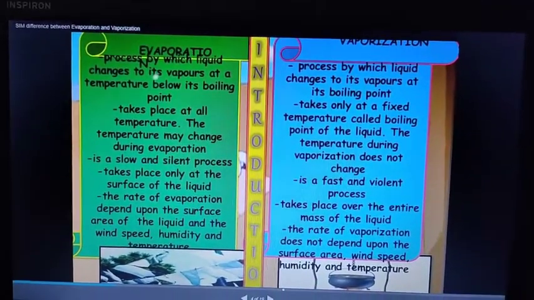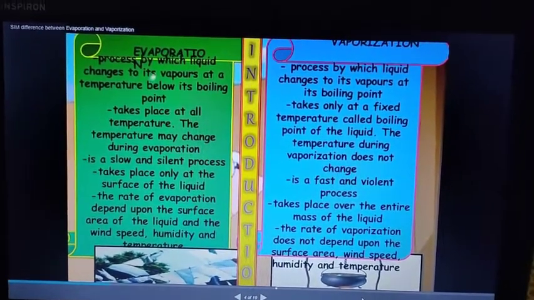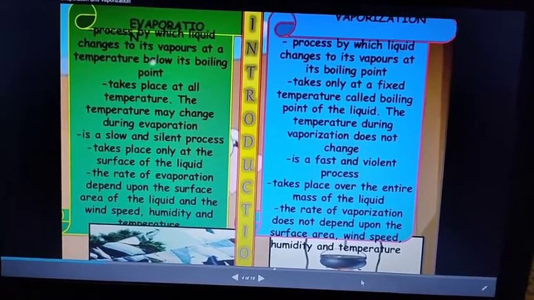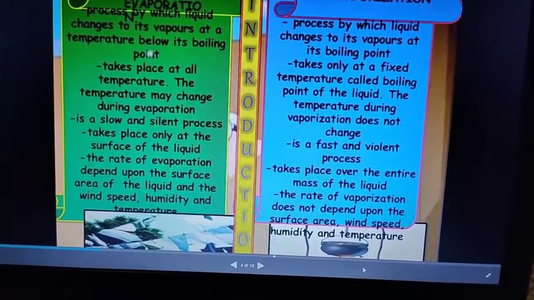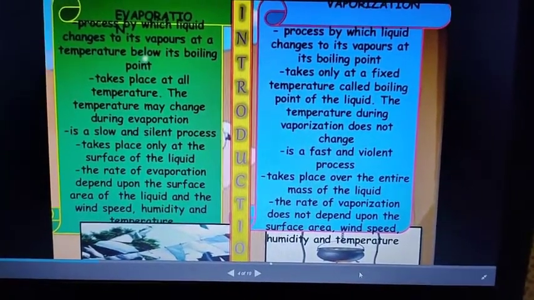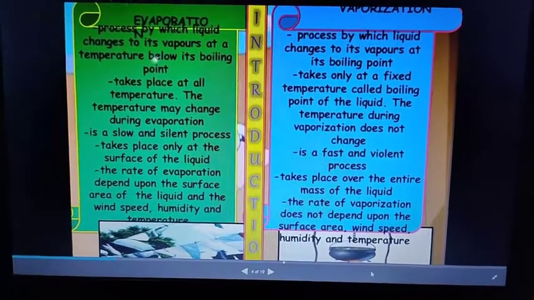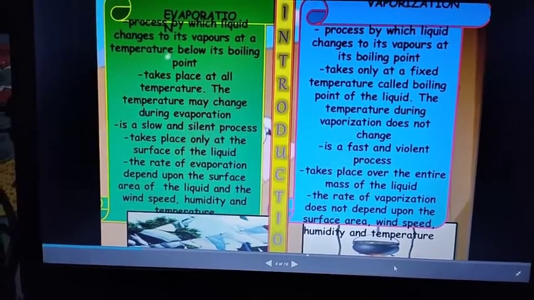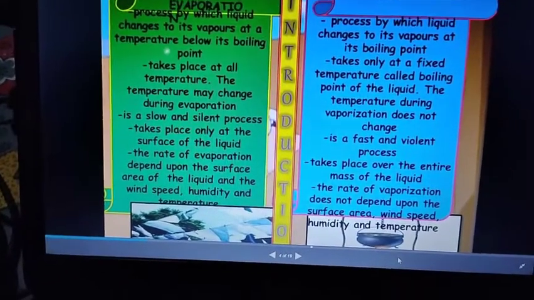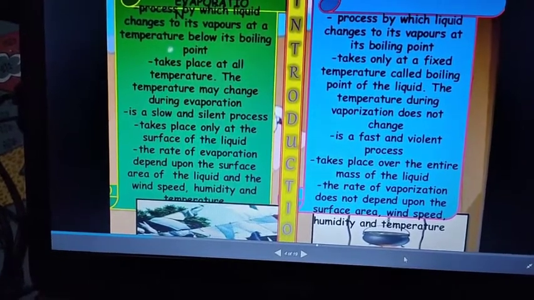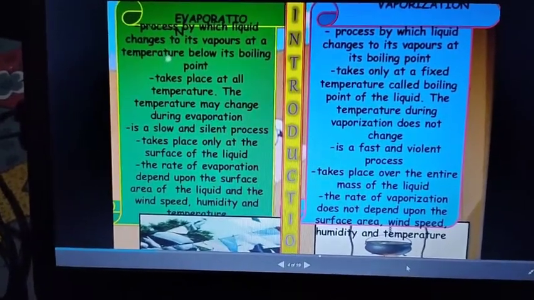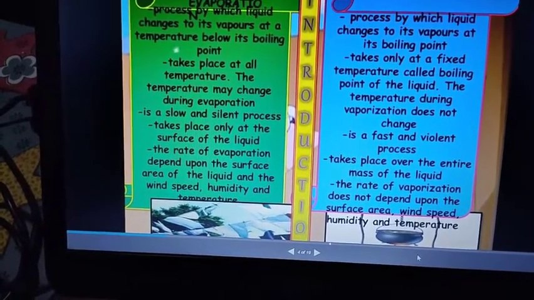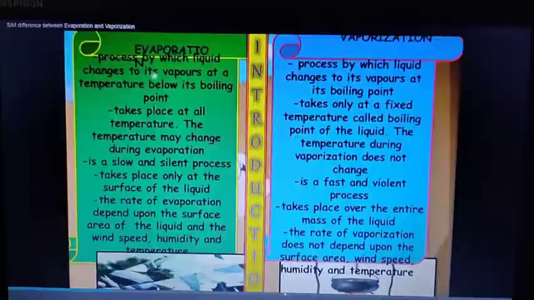After completing physical and chemical change, let's discuss evaporation and vaporization. What is evaporation? The process by which a liquid changes to its vapors at a temperature below its boiling point is called evaporation. Now what is vaporization? Same meaning, but at its boiling point, it is called vaporization. Evaporation occurs below the boiling point and vaporization occurs at the boiling point. Evaporation takes place at all temperatures.